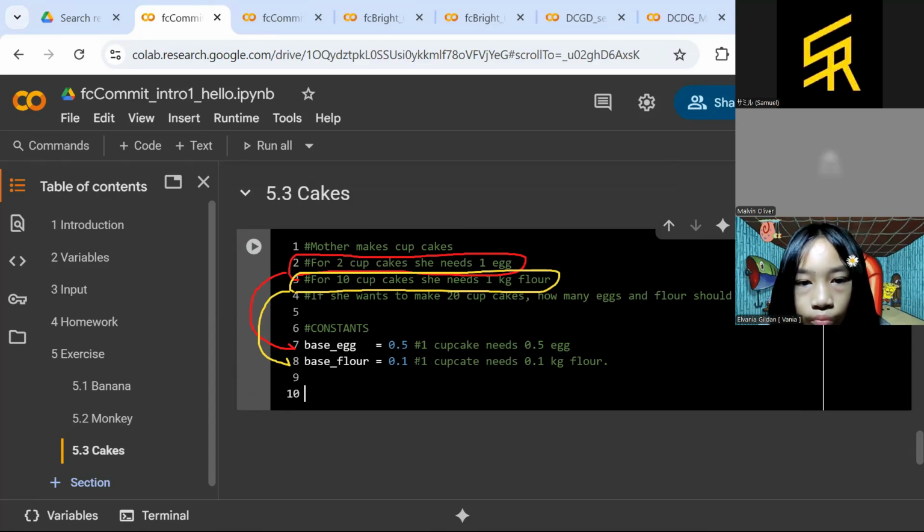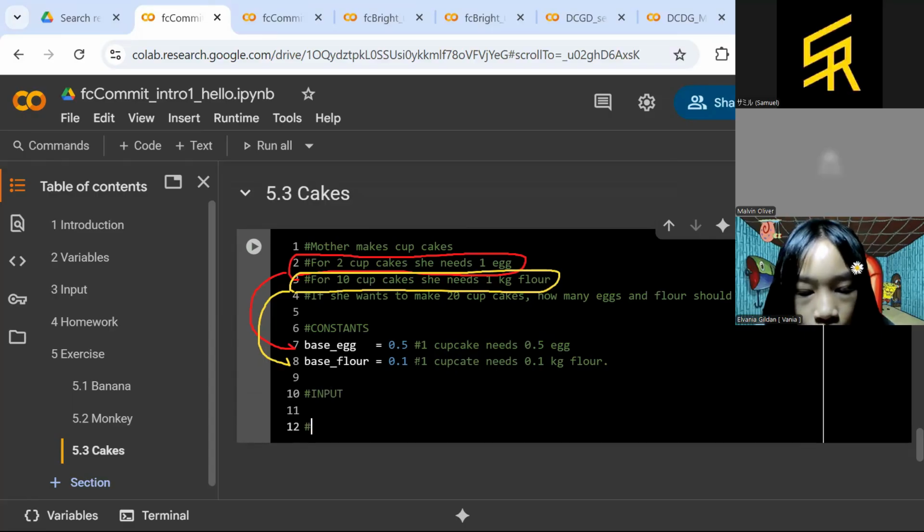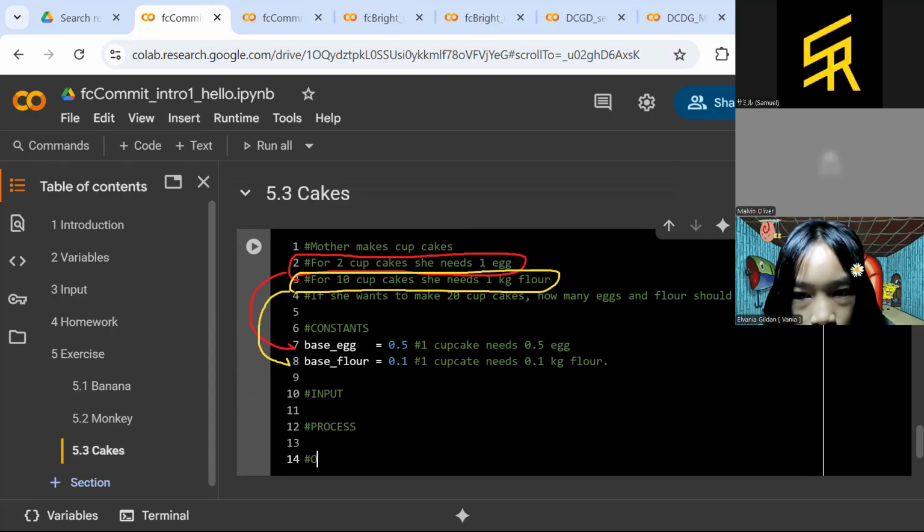Okay, and then you can put input here, and then you can put the process, and then you can put the output. So remember that we always have these 3 parts: number 1, input, number 2, process, and number 3, output.